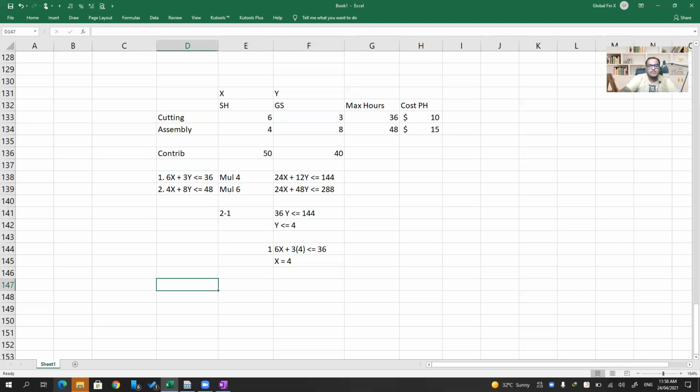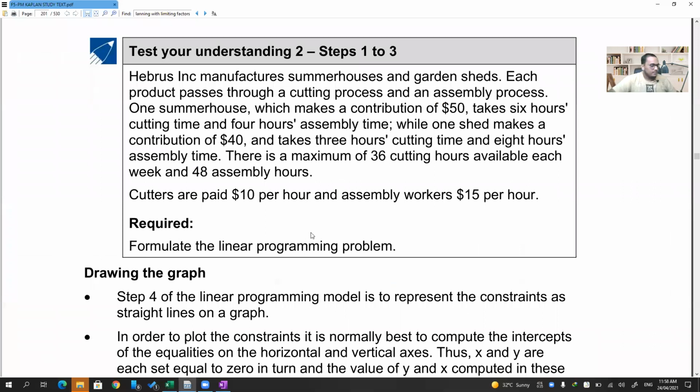So summer houses are 4, garden sheds are 4, and contributions will be 4 into $50 and 4 into $40. So that's $360 as the contribution. Done? Understood or any doubt, guys?